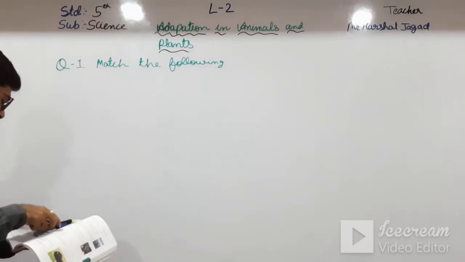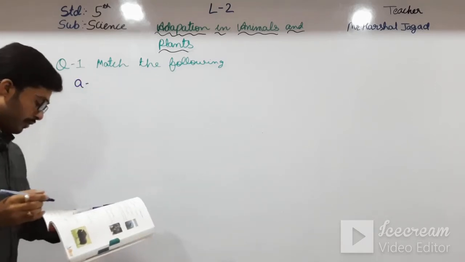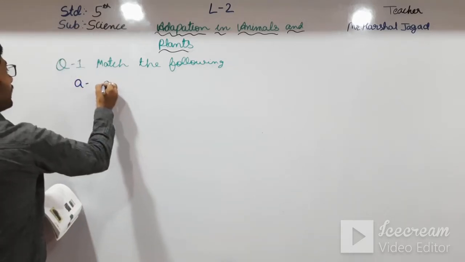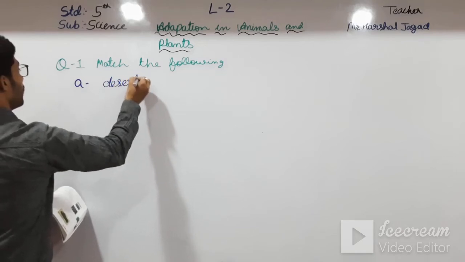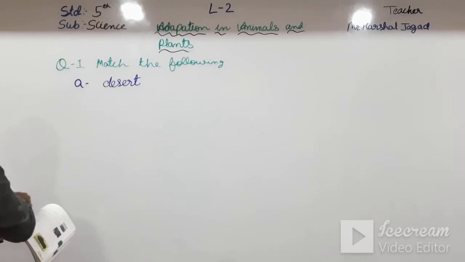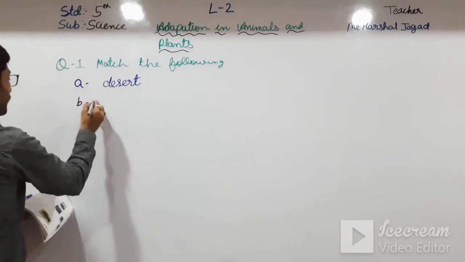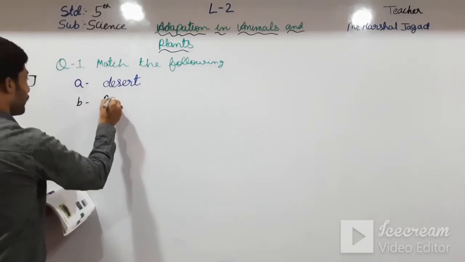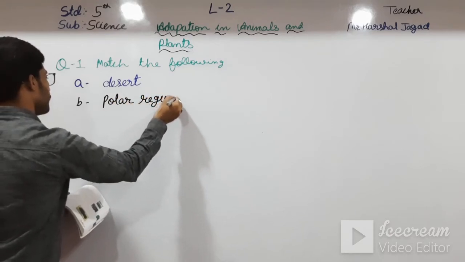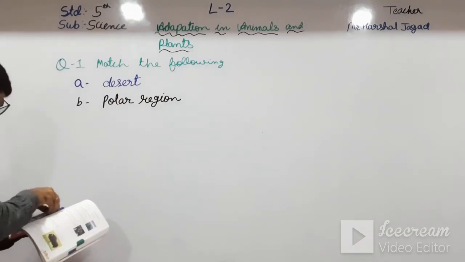See here, in the first, A, that is cactus. So cactus are seen in the desert. So the answer in A is desert. Okay students, the answer is desert. The another one, that is snowy owl, that is seen in the polar region. So B is polar regions.